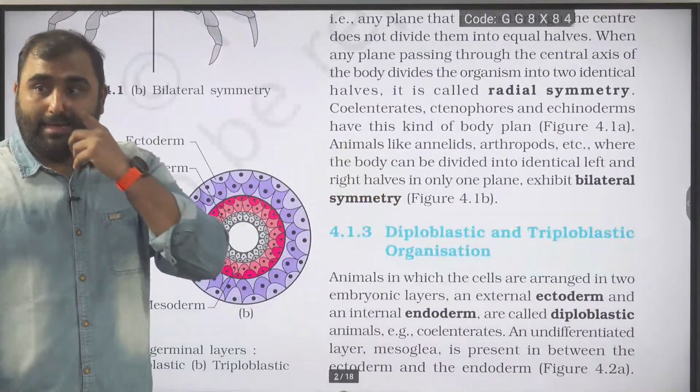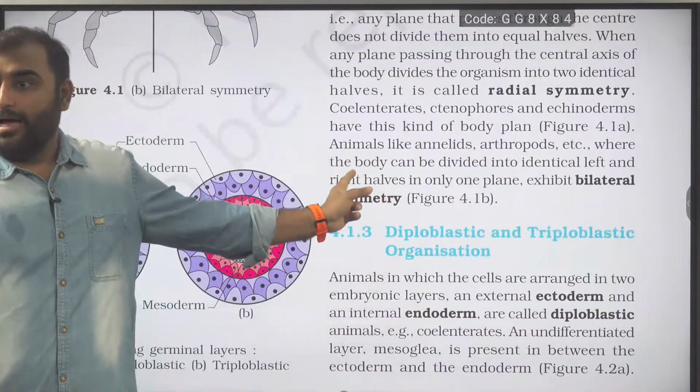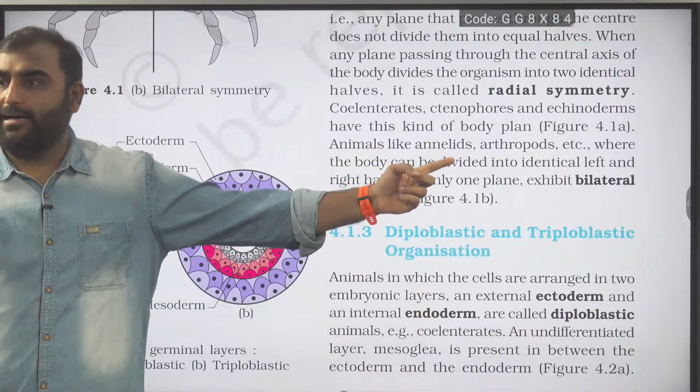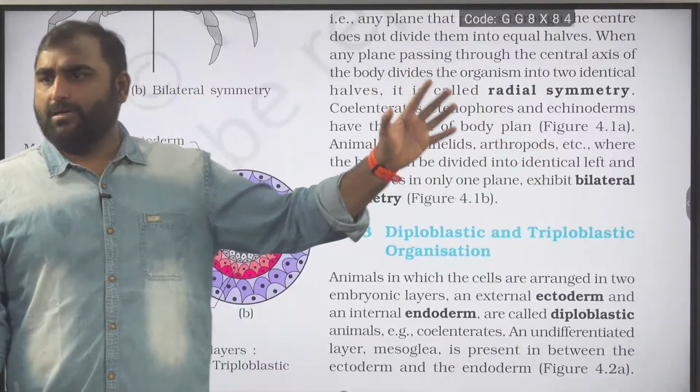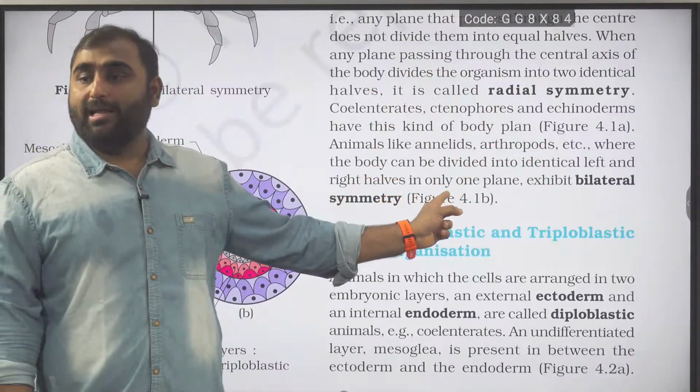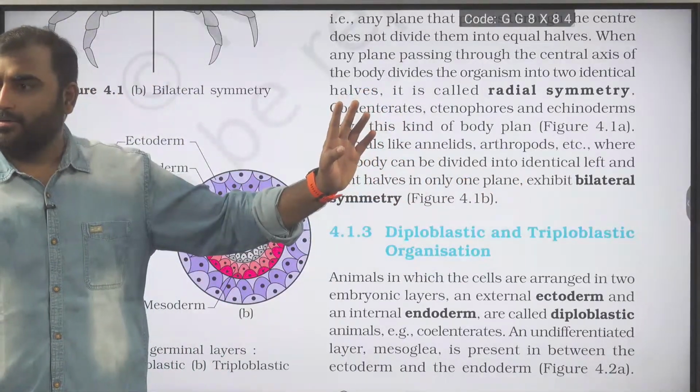Okay. Then animals like Annelida, Arthropoda, etc. The body can be divided into two identical halves, left and right halves. Only one plane is there. So bilateral symmetry, only one plane, right?